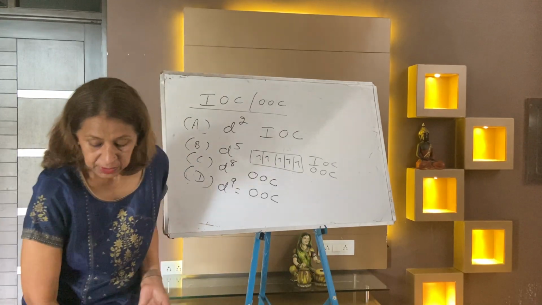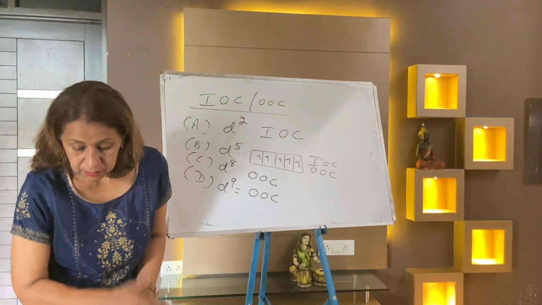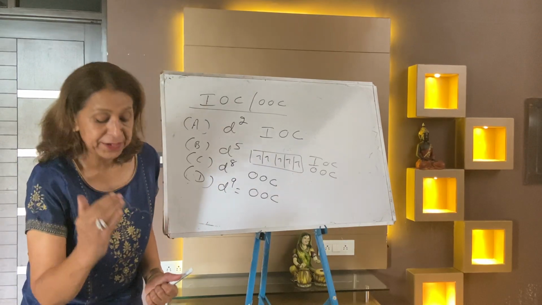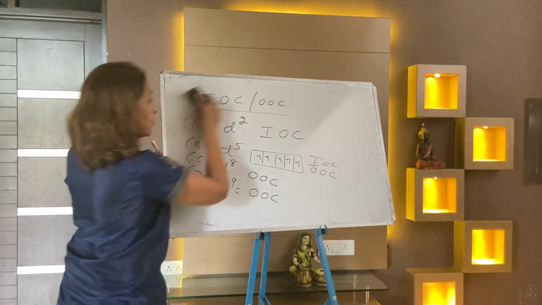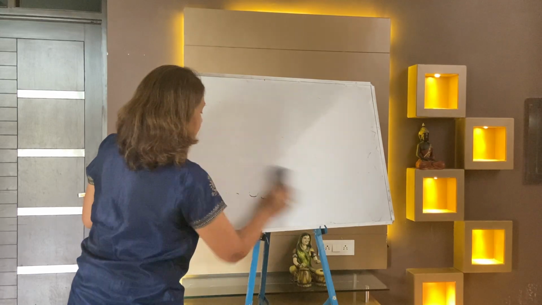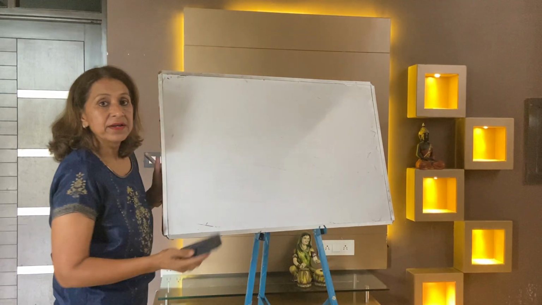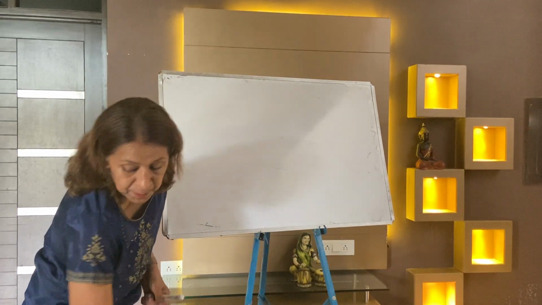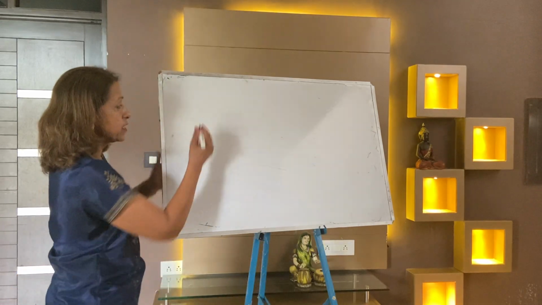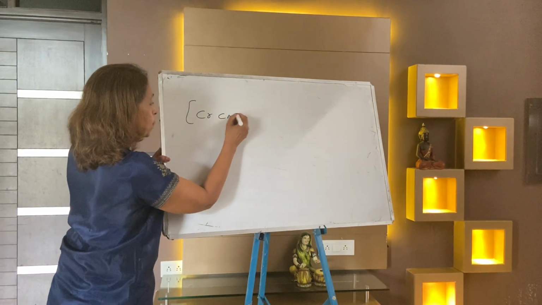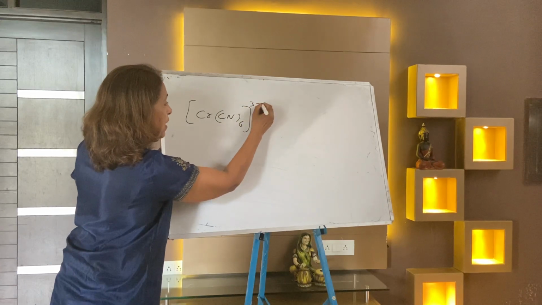Next question, the last: among the following, which shows maximum magnetic moment? Write it down. The answer is the one which has the maximum unpaired electrons. First, chromium [Cr(CN)6]3−.